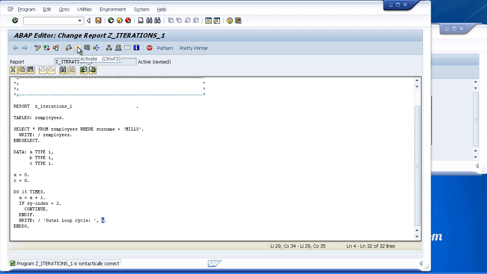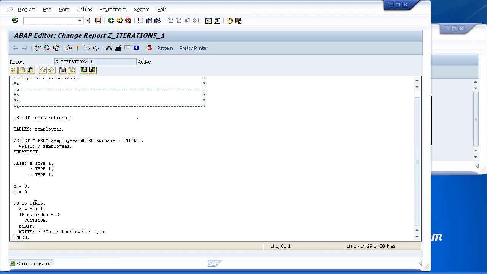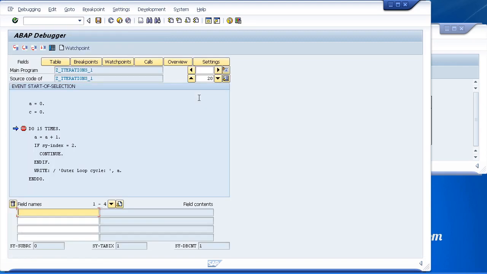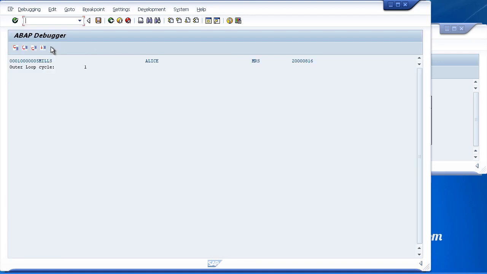So let's run through. I will put the debugger on. Here we go. So we'll step through. Let's have a look at the value of a and the value of sy-index. So if sy-index is 2, which it's not, it's going to output the text to the screen. And we'll have a quick look. There you go, there's the output.